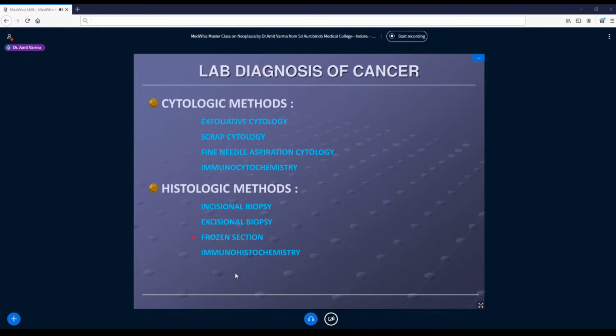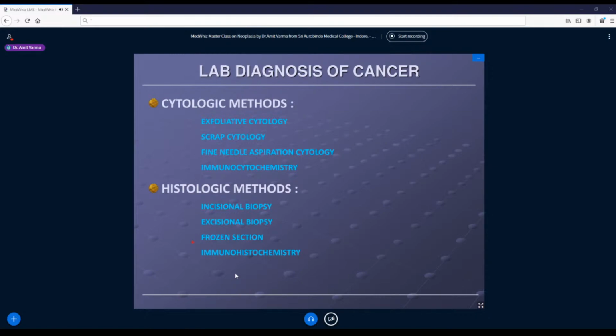So what is the beauty of this procedure? It will give you a diagnosis whether this is a neoplasm or inflammation. That is one thing. Second, whether it is a benign or a malignant tumor. It may not help you in subtyping because section is thick, but it will help this he needs. And this whole process will occur in just 15 to 20 minutes. And that's why we do it intraoperatively.